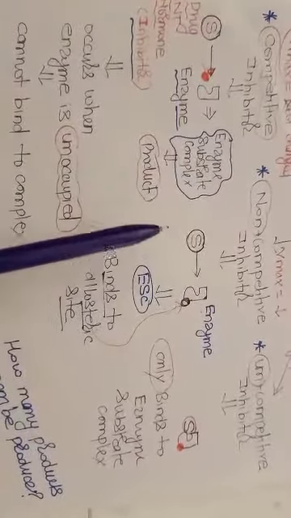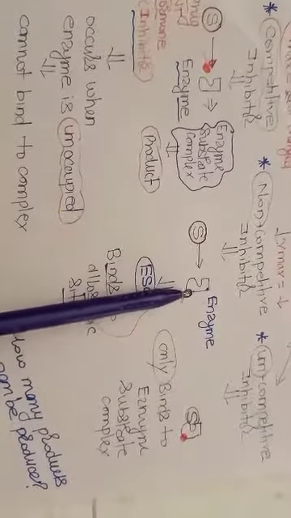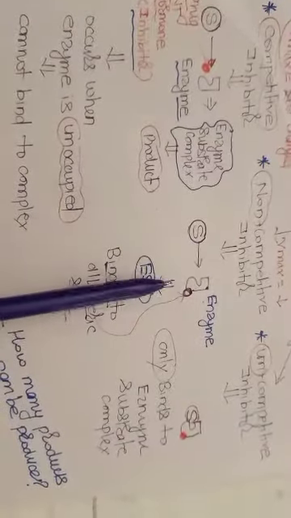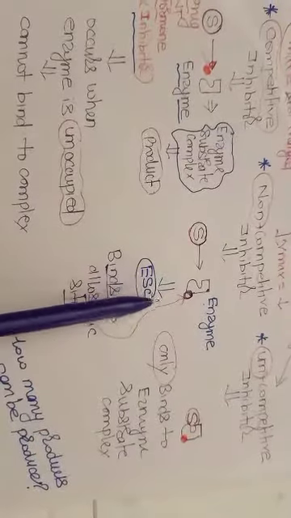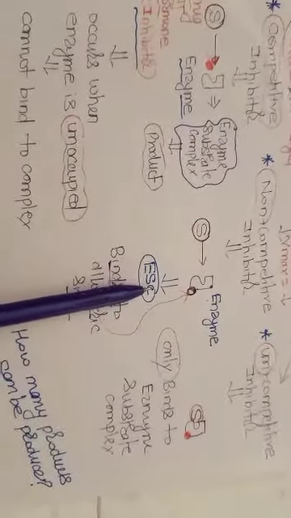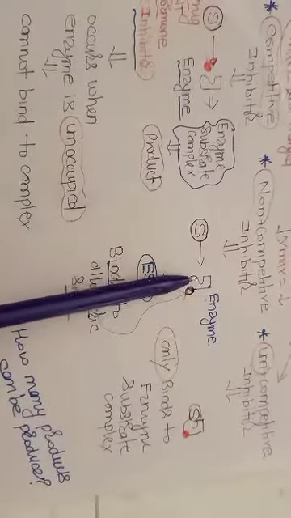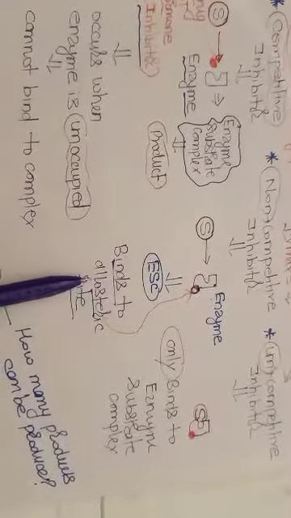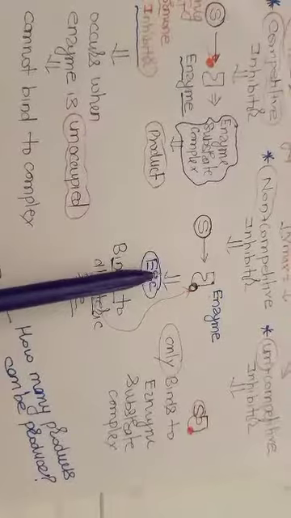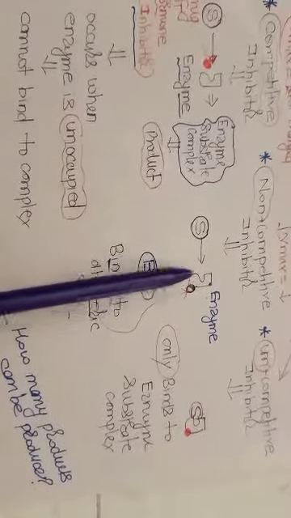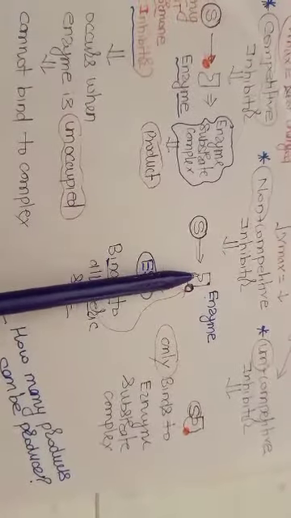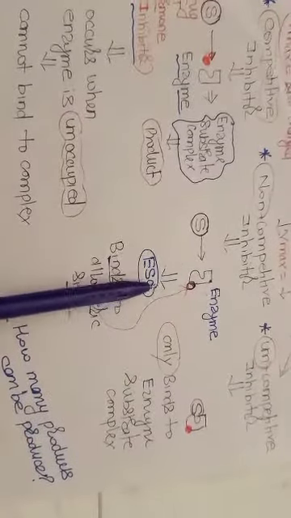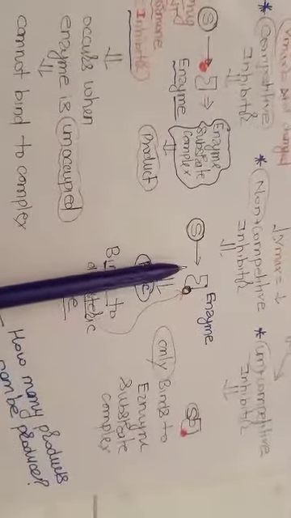It means that the drug will bind to the free enzyme or to the enzyme substrate complex, both. It will bind to the unoccupied enzyme, or it may bind to the enzyme substrate complex, because it will bind to the allosteric site, and the substrate will bind to a different site. There is a different site, so there will be no competition between them.